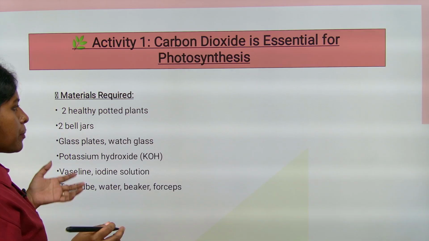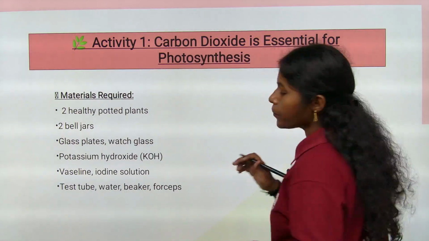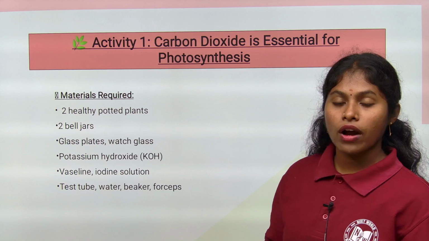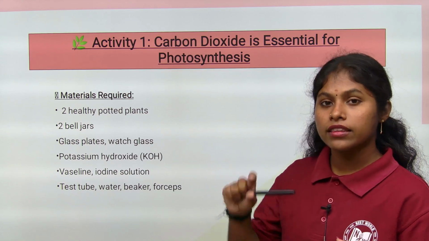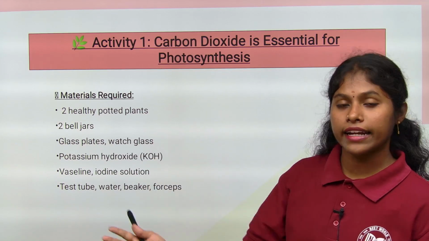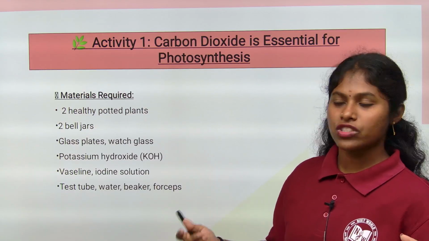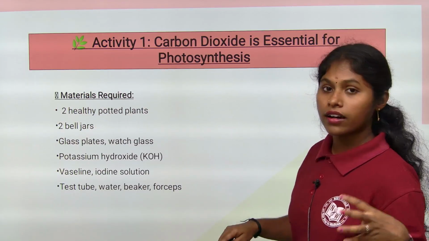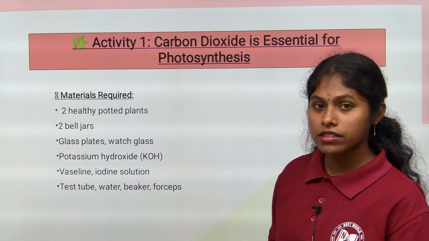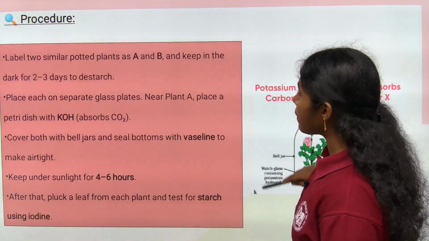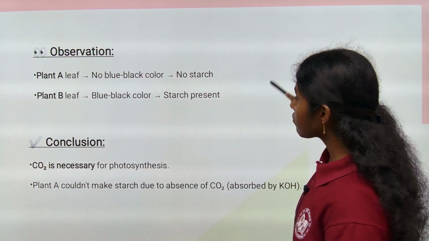We know that carbon dioxide is essential, and also water and sunlight are essential. So we can prove this by looking at the result. What is the end product of photosynthesis, children? Food, nothing but starch, right? So how can we identify the starch present in the leaves? By the iodine test. So let's see today's activity number 2.